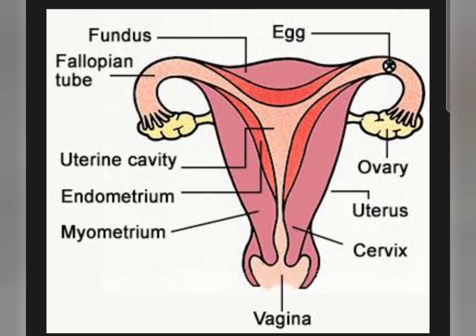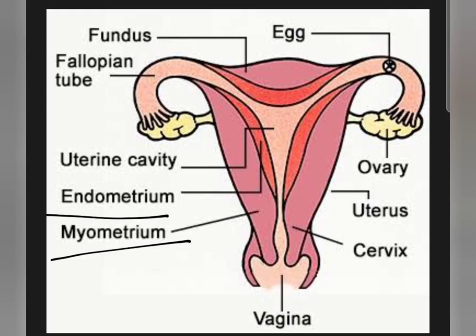And as I said, the uterus is the growing site for the fertilized egg. One more thing you can see here is the endometrium and the myometrium. Now what is the endometrium? These are basically layers of tissues or muscle fibers which are formed to create a bed-like structure for the fertilized egg, if the egg is fertilized.